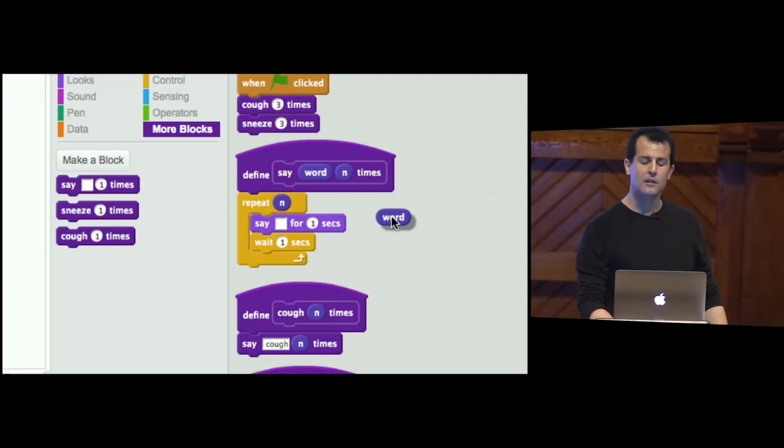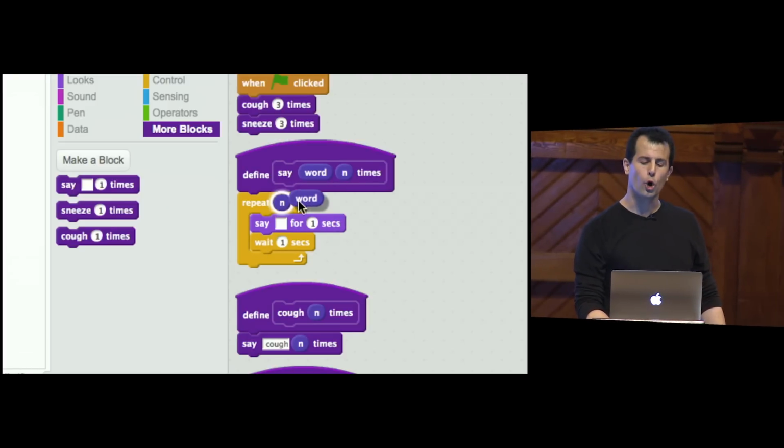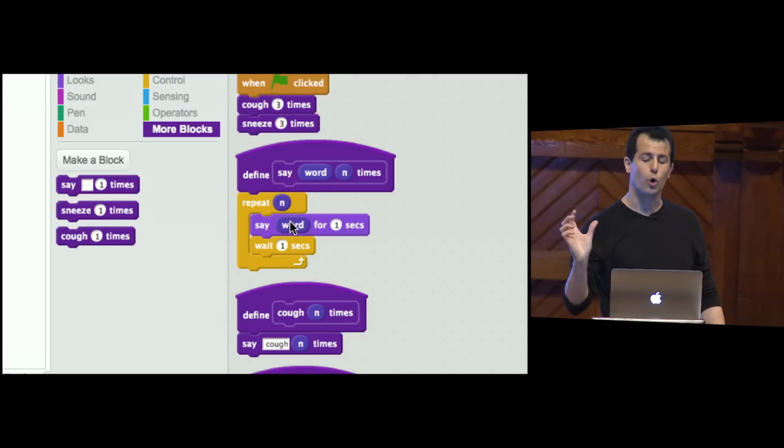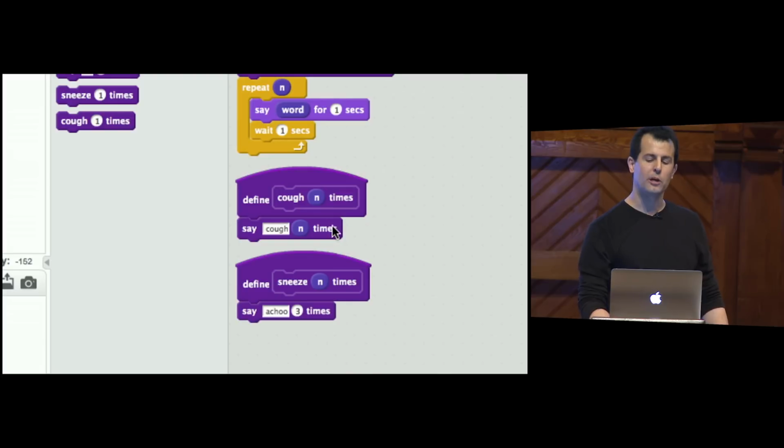And notice, this is what I did here. If I drag word, I can say not a hard-coded word, but whatever is passed in for 1 second. Meanwhile, how do I re-implement cough? I instead define cough as saying cough n times.